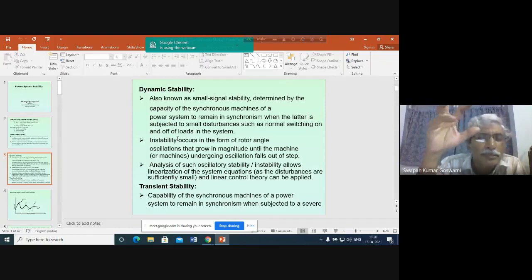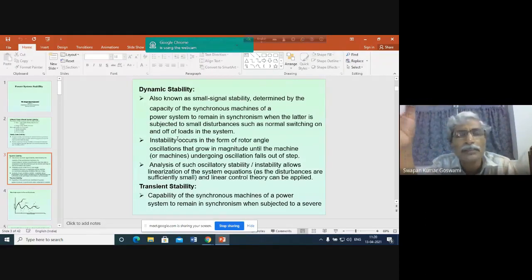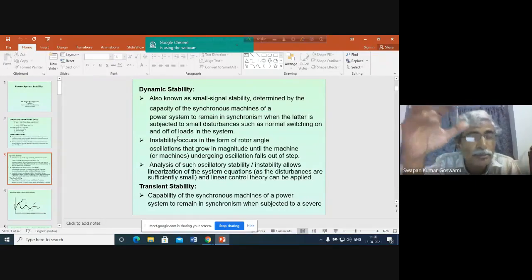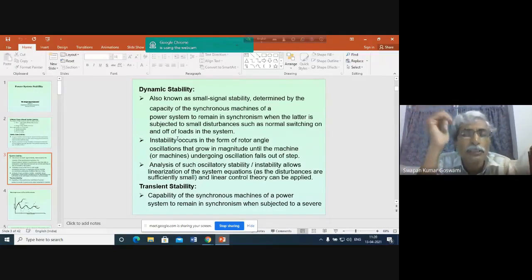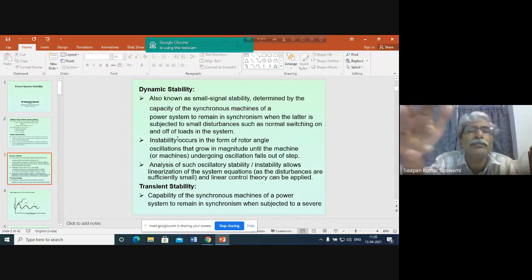Okay, because of excitation controllers, there are again some disturbances introduced. The purpose of those disturbances is basically to help the situation return to maintain voltage. But because of the introduction of those disturbances, because of the effect of the controllers, there may be the introduction of negative damping in the system. And as a result, what may happen? There may be growing oscillation of the synchronous generator.